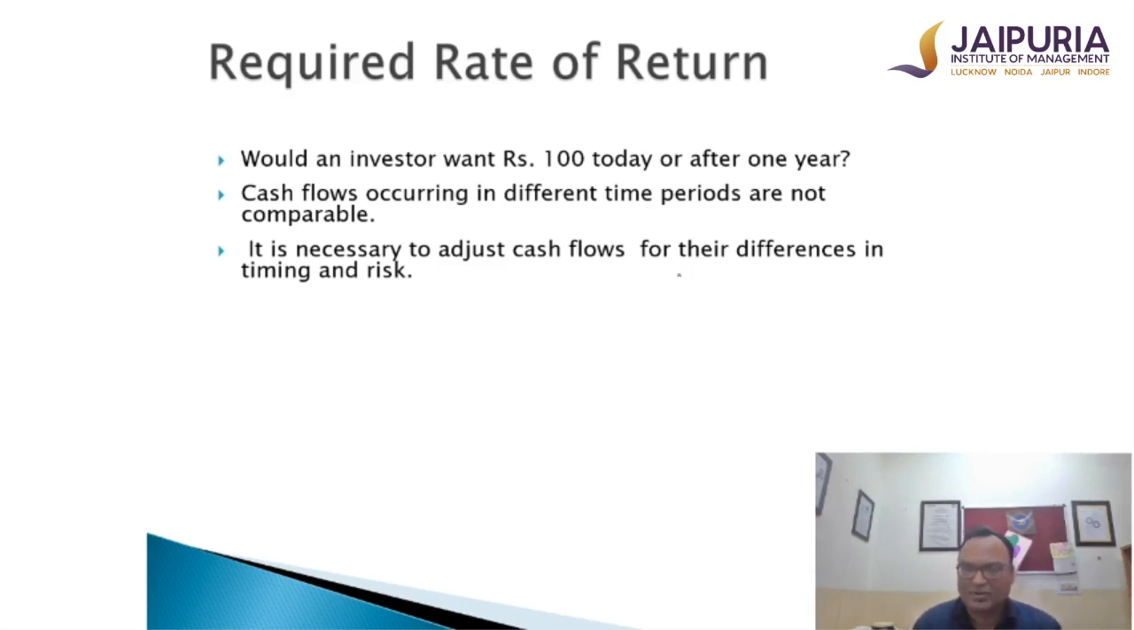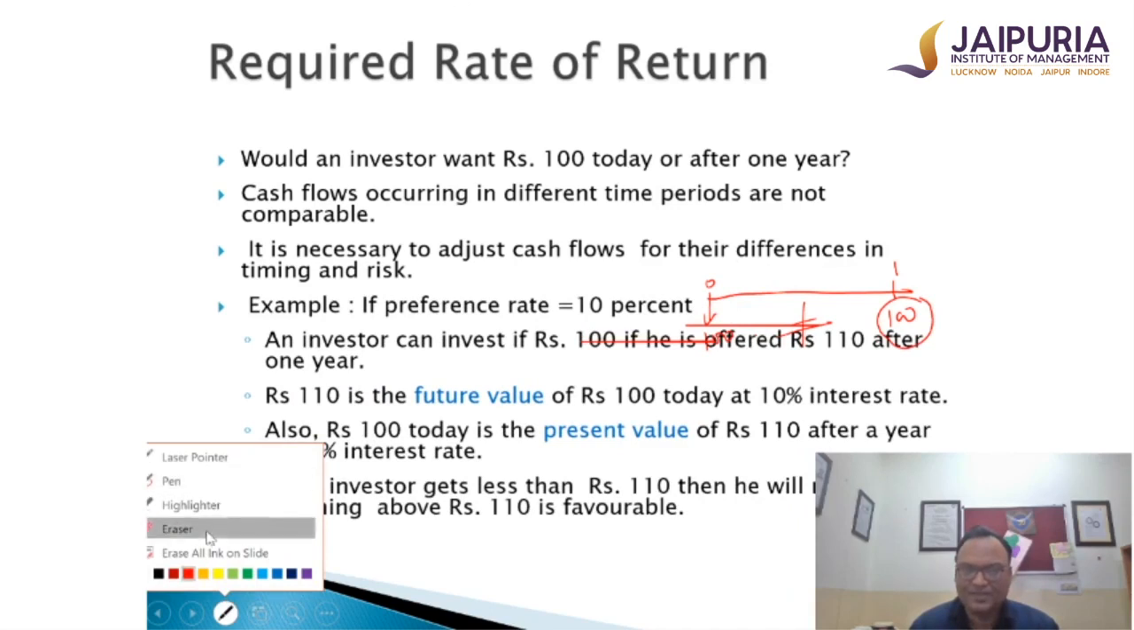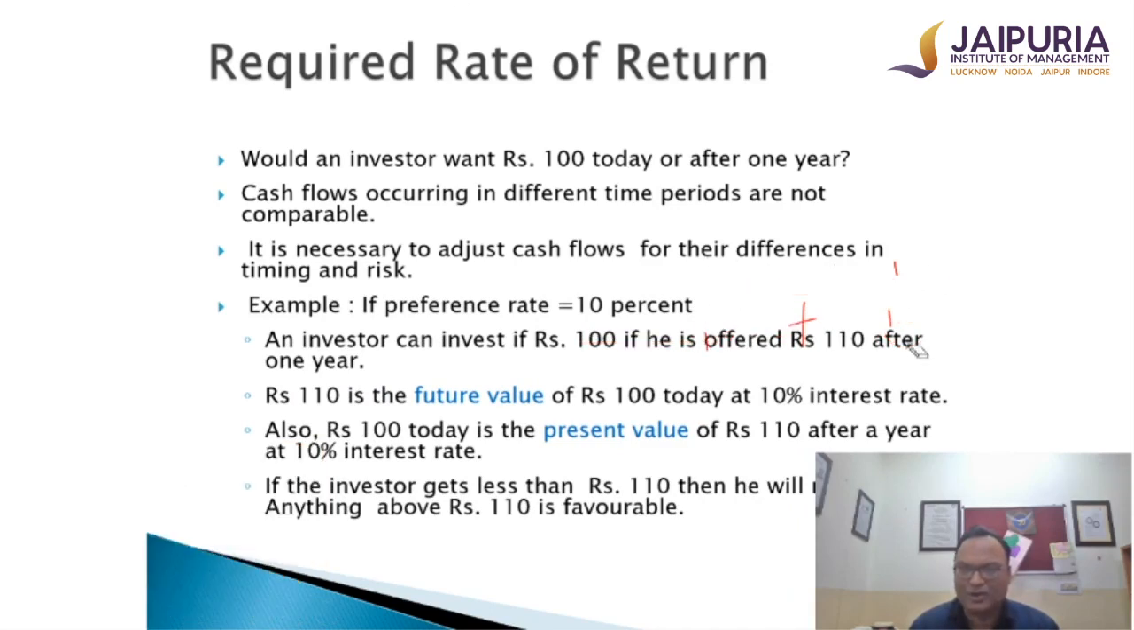So let me draw the timeline. This 100 rupees which has been received today at time 0 and this 100 rupees which I'm receiving after 1 year, in nominal sense they might be equal, but in real sense they are not equal. And therefore, if I'm looking at whatever cash flow I'm receiving after 1 year, I cannot call this the same 100 rupees. So that adjustment is required. So how do I do this adjustment? This adjustment is done through a concept which is called future value and present value.